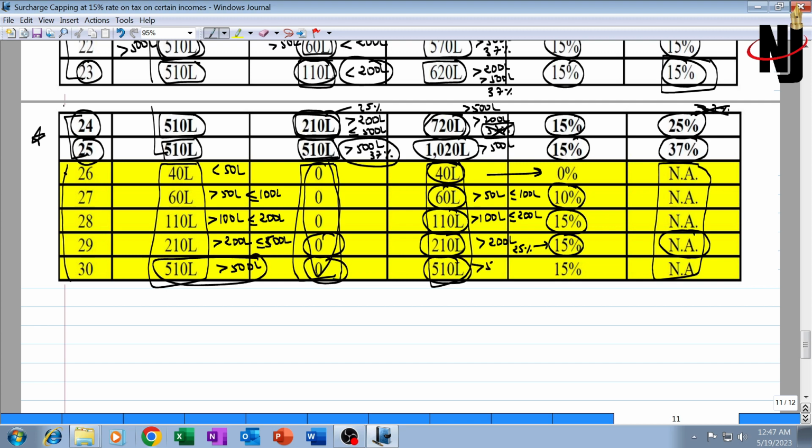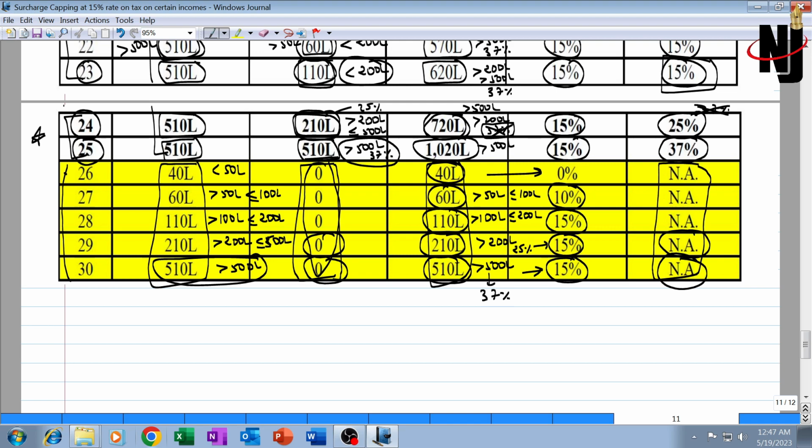It should have attracted a surcharge rate of 37%, but instead of 37%, it will be kept at 15%, restricted to 15%. This is called capping of surcharge on these 4 special incomes, but for which people? Only for individual, HUF, AOP, BOI and AJP, mainly individual and HUF. And tax on other income is nil, because other income is nil, therefore surcharge on tax on other income is not applicable. That's it. With that, this video comes to an end.